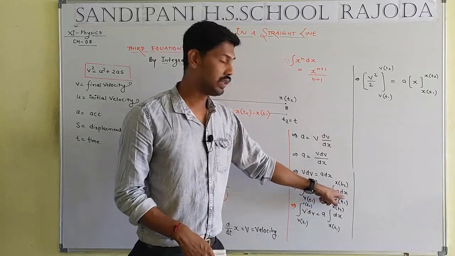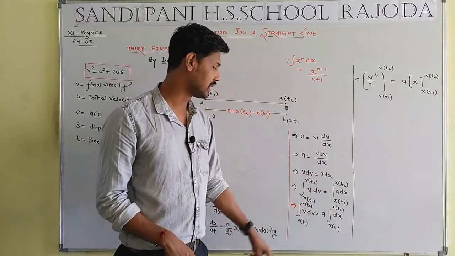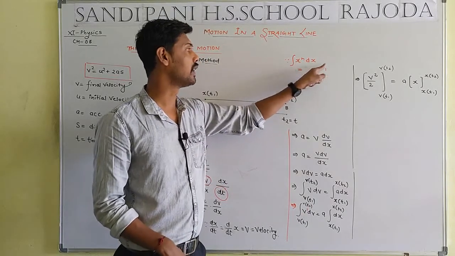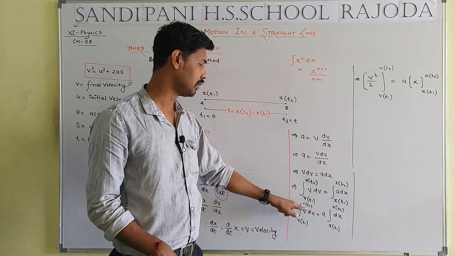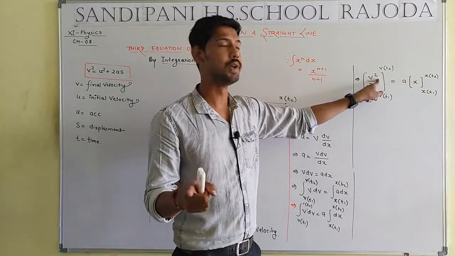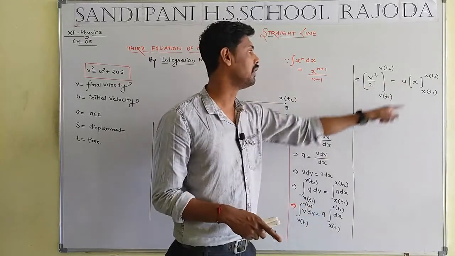In the case of the integration dx, a is a constant, so a integration dx. Now time for integration x to the power n, power plus 1 upon power plus 1, that means the power will be equal to 1, such that 1 plus 1 that means 2, 1 plus 1 that means 2. Okay, integration dx will be equal to x.